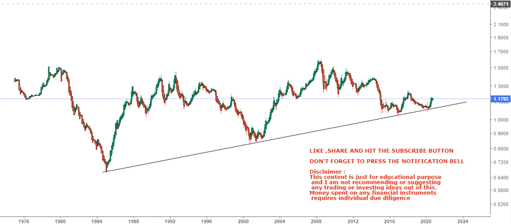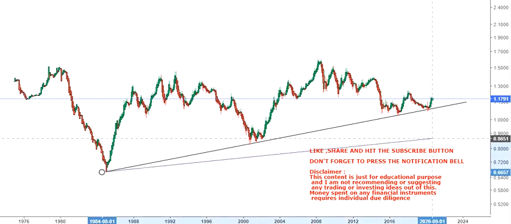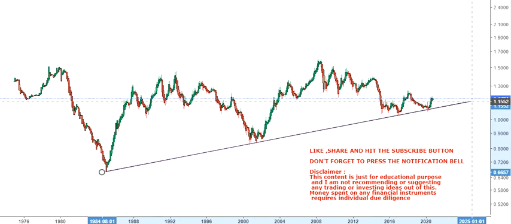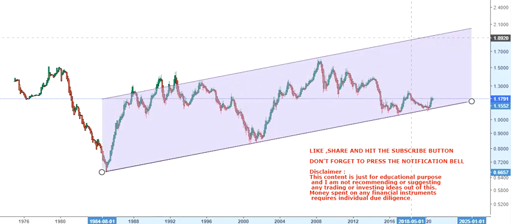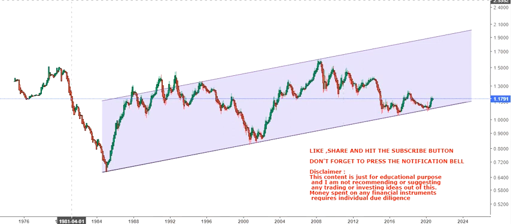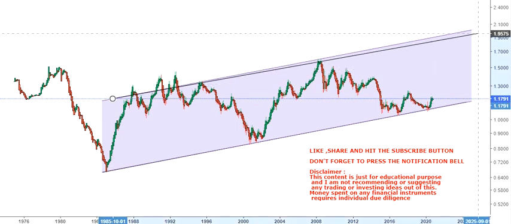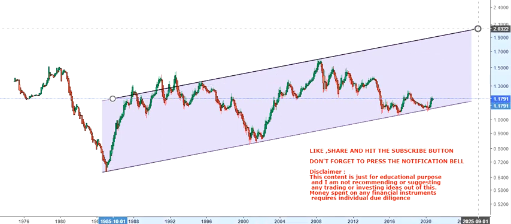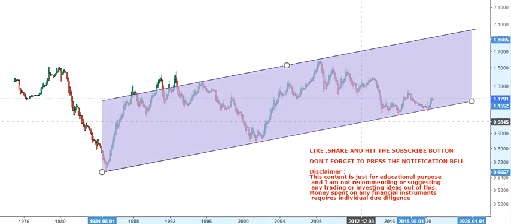It's not indices, it's basically a currency. So looking at this trend, it is a very likely possibility that euro USD is going to move on the higher side in the months as well as in the years to come. You have this trend. Okay, now you have the trend, and the possibility is very high.